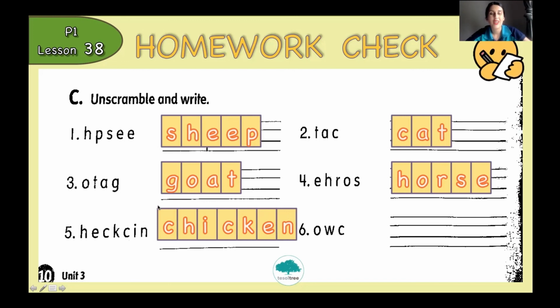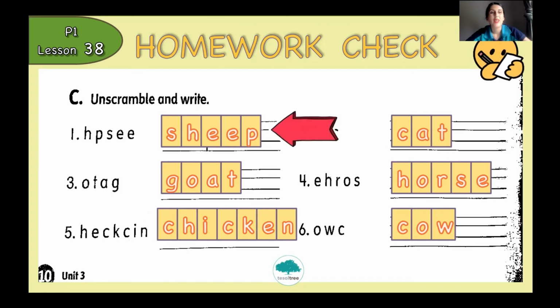And the last one, only 3 letters you have to unscramble, and the word is C-O-W, cow. So please check your answers, P1. Number 1, sheep. Number 2, cat. Number 3, goat. Number 4, horse. Number 5, chicken. And the last one, number 6, is a cow.